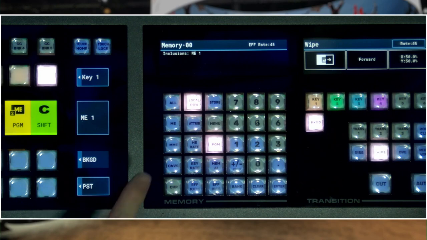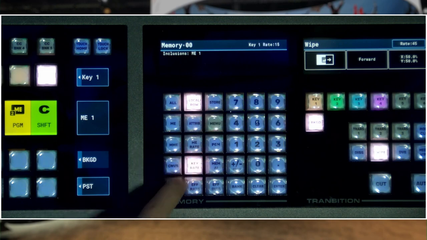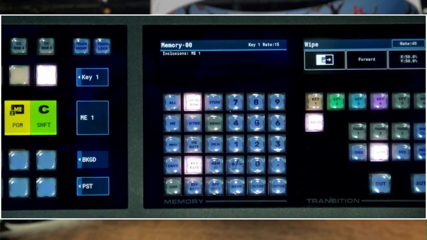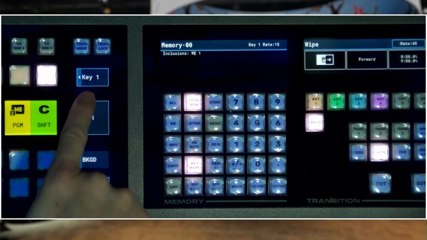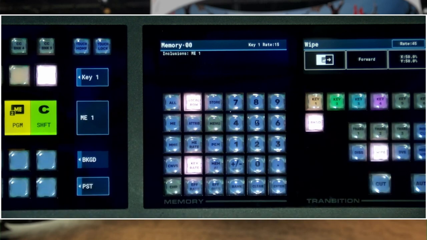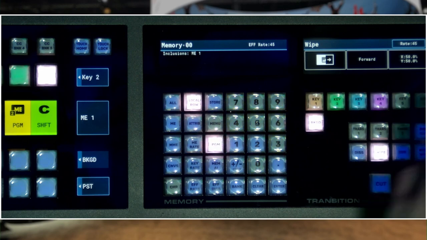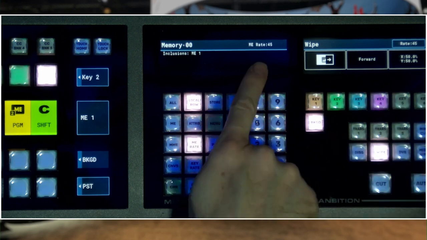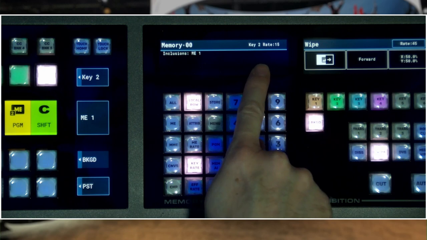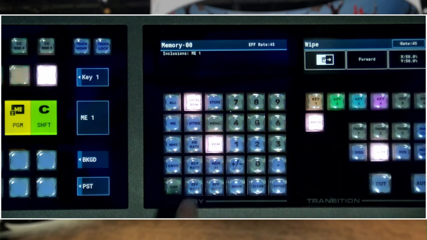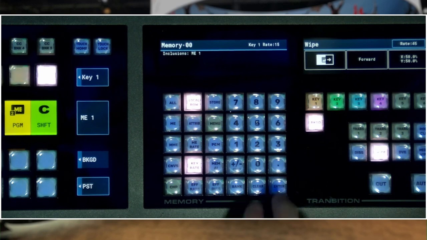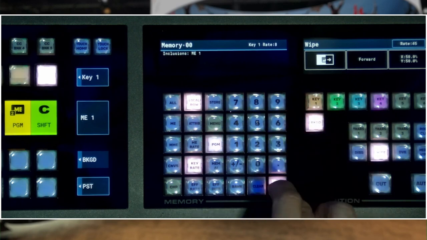Our next button is the key rate. When we select the key rate, it is going to show us which keyer, and that's based on what is currently delegated in the keyer selection area. So if we change to key 2 and go to key rate, then it's going to show us key 2 rate. If we stayed on key 1, press key rate, now we've got our key 1 rate, so we could change that.